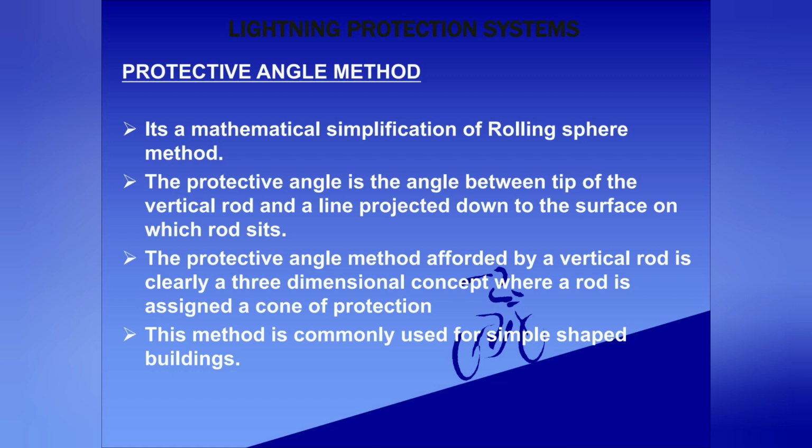It's a mathematical simplification of the rolling sphere method. The protective angle is the angle between the tip of the vertical rod and a line projected down to the surface on which the rod sits. The protective angle method afforded by a vertical rod is clearly a three-dimensional concept where the rod is assigned a cone of protection. This method is commonly used for simple-shaped buildings.